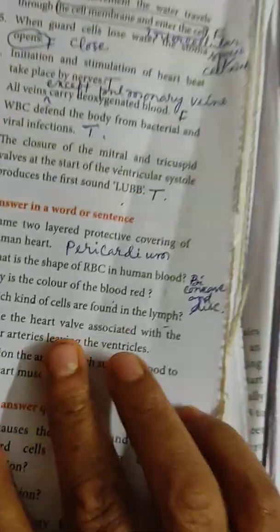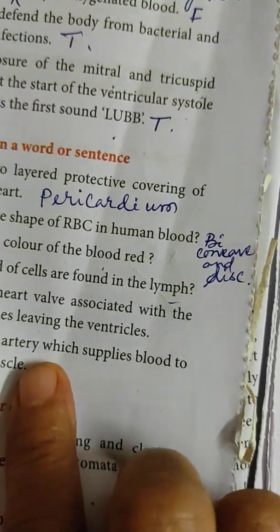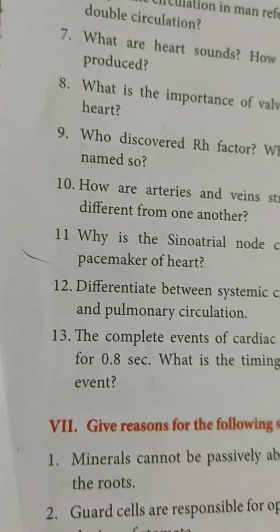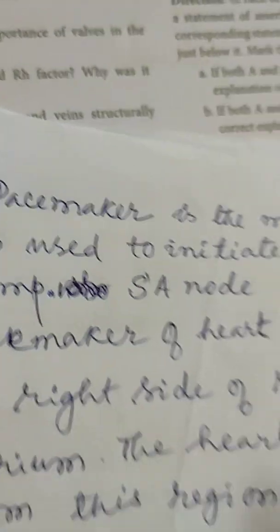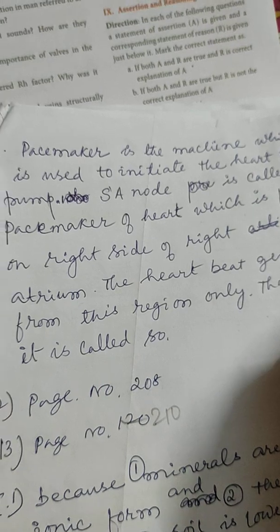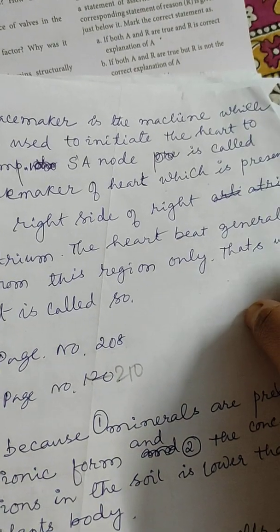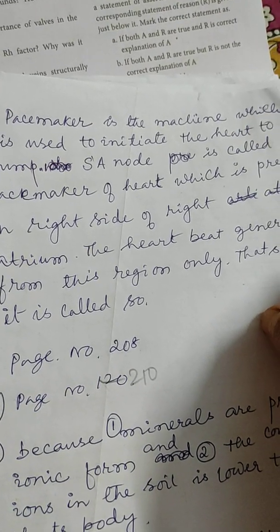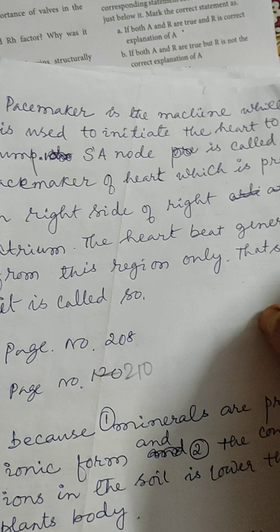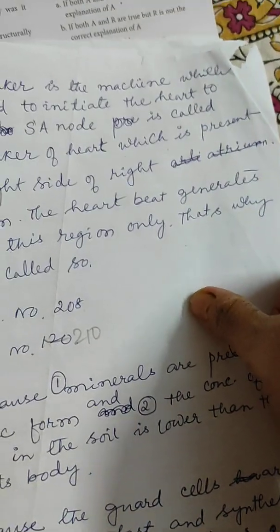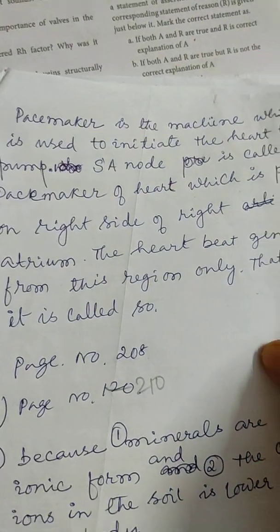Next question: Why is the sinoatrial node called the pacemaker of the heart? I have written it; just copy in your notebook also. A pacemaker is the machine which is used to initiate the heart to pump. The SA node is called the pacemaker of the heart, which is present on the right side of the right atrium. The heartbeat generates from this region only.